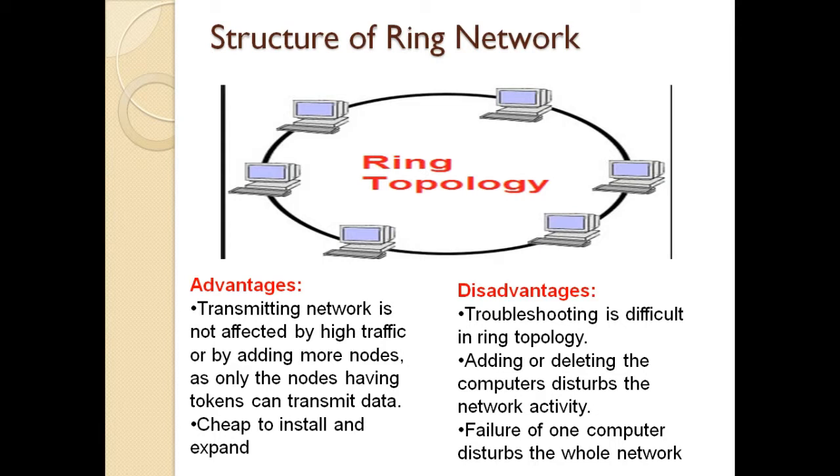Then what about the disadvantages? If one computer fails, it will disturb the entire network. If suppose nodes A and B are connected in a ring, and any one system fails, then the entire network will collapse. That's the major drawback in your ring network.